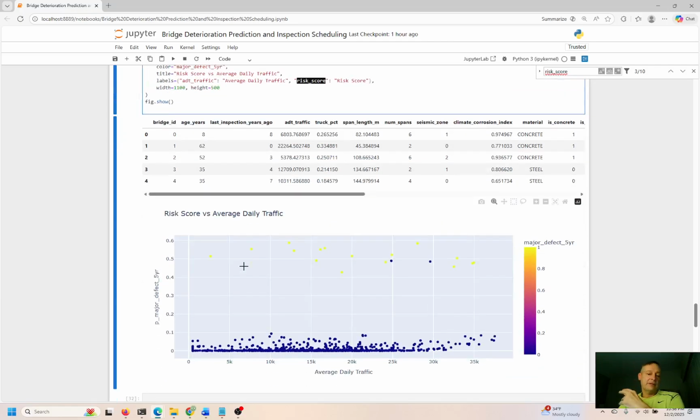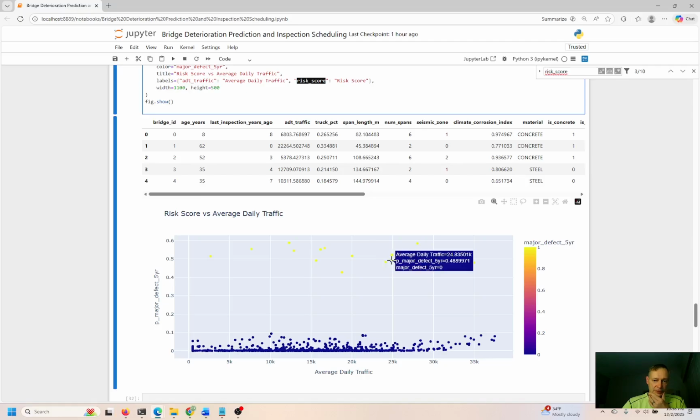Just looking at this, yeah, everything's fine here. So anything that is blue down here, major defect in 5 years, pretty low average daily traffic. The more traffic, probably the more risk. Less traffic, less risk, right? Just less stress, less use of the bridge. And anything in yellow is high risk.